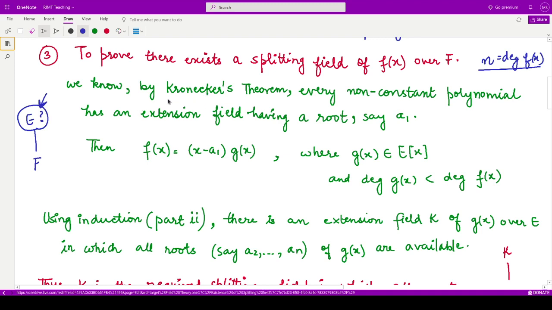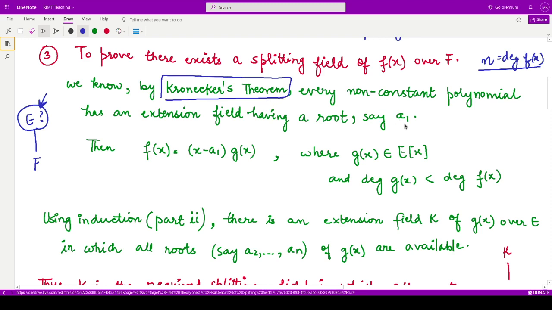This is given by Kronecker's theorem, which says that every non-constant polynomial has an extension field which has a root, say a1, and there exists an extension field for that. This is in accordance with Kronecker's theorem.